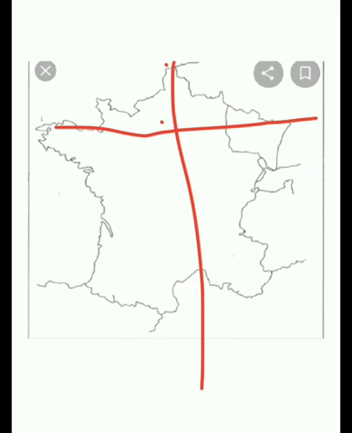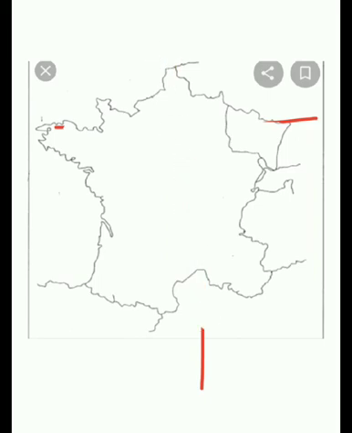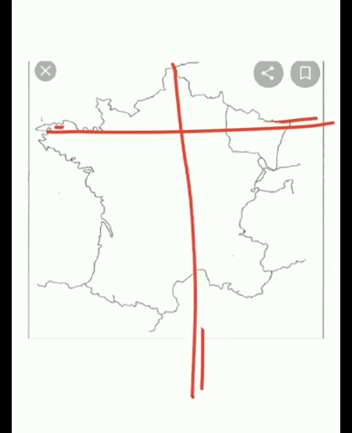Wherever both the lines meet, there you mark Paris. As I am using my finger, I am not able to mark the straight lines. So here you mark Paris. Then comes Nantes. Here was Nantes if you remember. Then Bordeaux, this line, here you will mark Bordeaux, and then Marseille you will mark here, in the south of France. I hope all four locations are clear to you, how you have to mark, whether you get the political map or the outline map only.